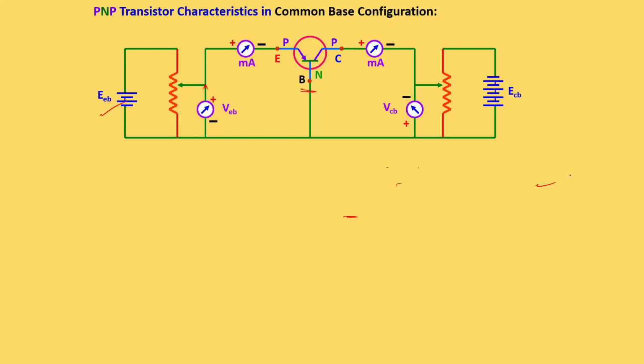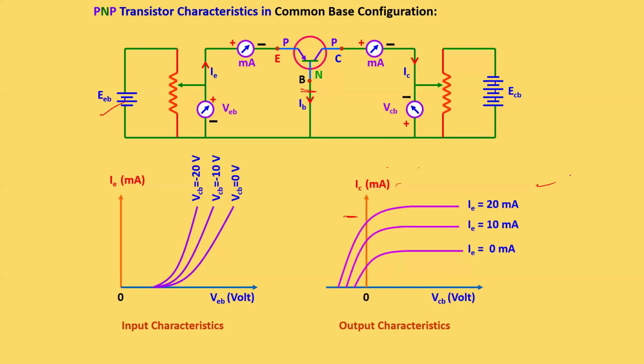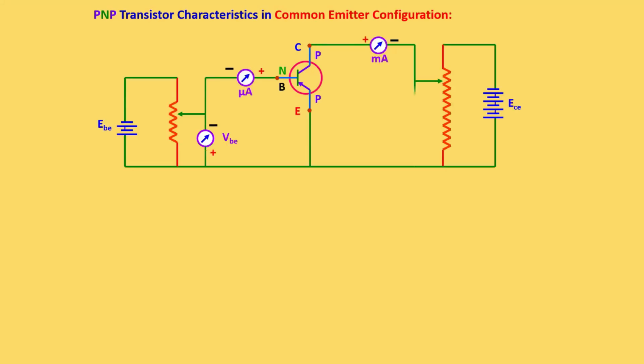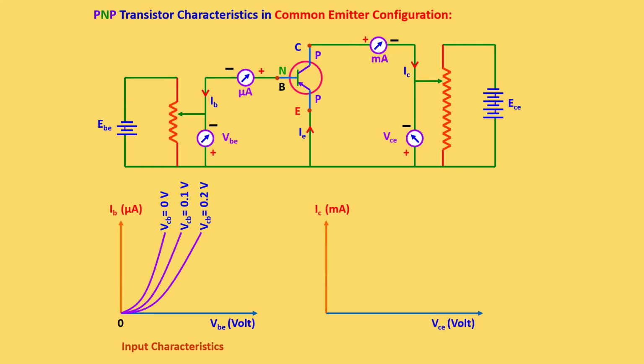Okay, so this is just an application, and here I'm showing the graph of the emitter and the collector, because here we have the base as common. Now the same thing we can do for common emitter, as I said. So the graphs will be for base and the collector, and the graph will look like this.